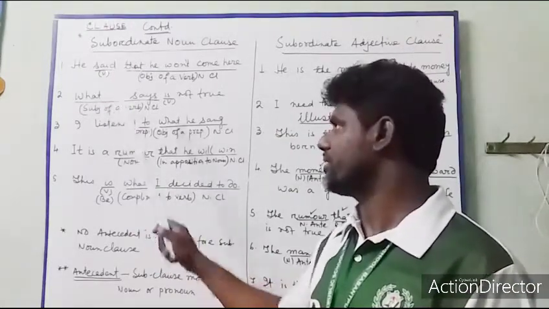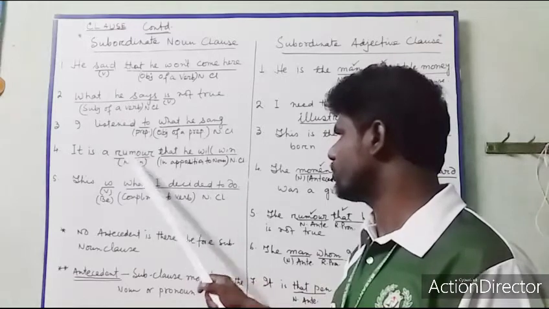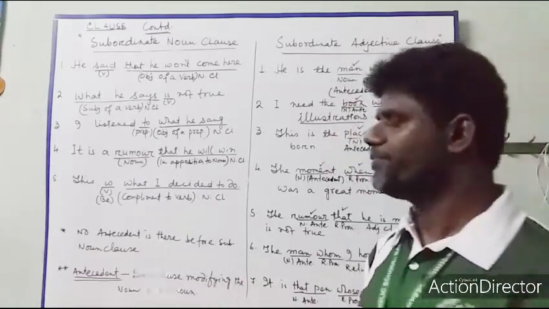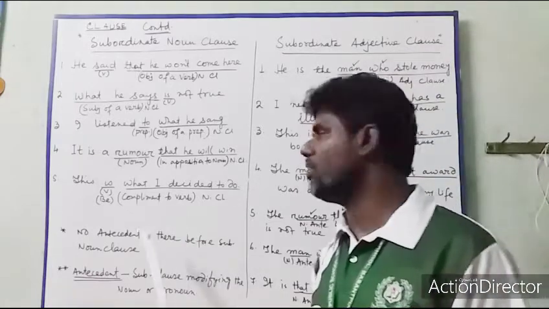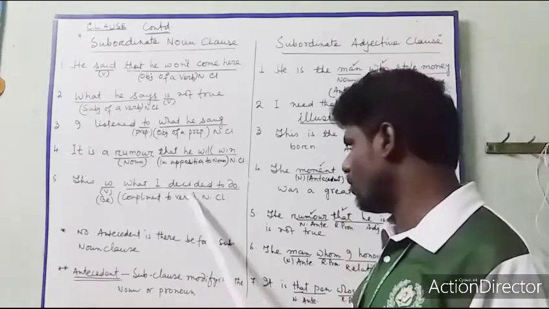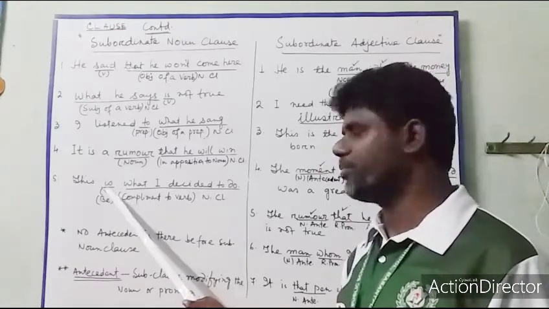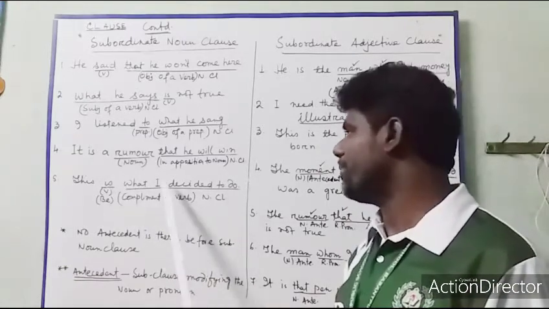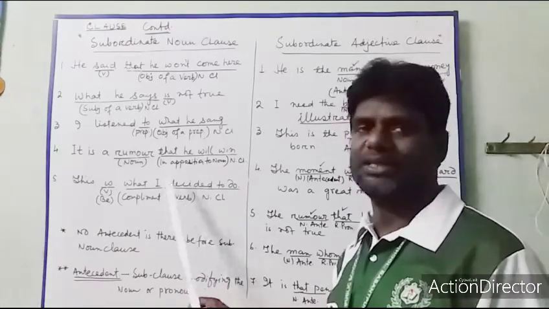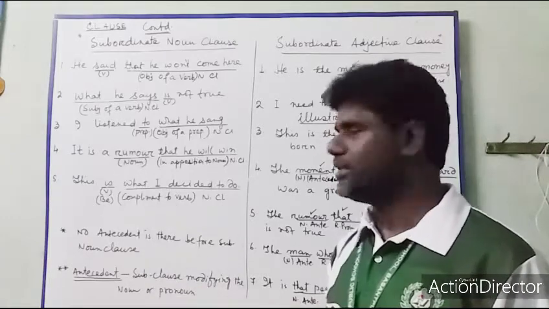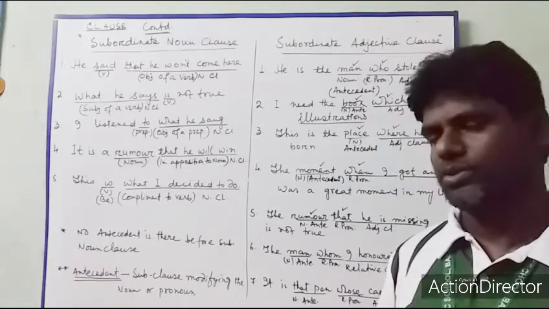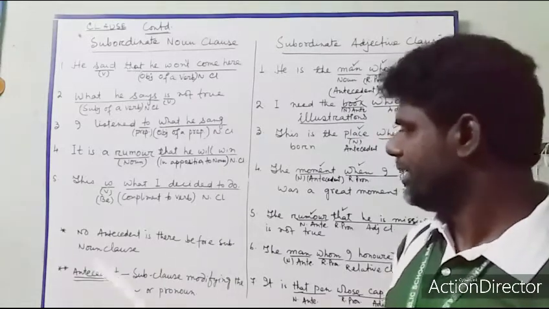So this is another conjunction. Here also conjunction what. Here also conjunction that. Here also conjunction what. So subordinate conjunctions are there at the beginning of the subordinate clause. Okay. And this subordinate clause is coming after the verb. So this is the complement to a verb and this clause generally comes after the verb. This type of clause is always what? Noun clause. Okay. This is a subordinate noun clause.